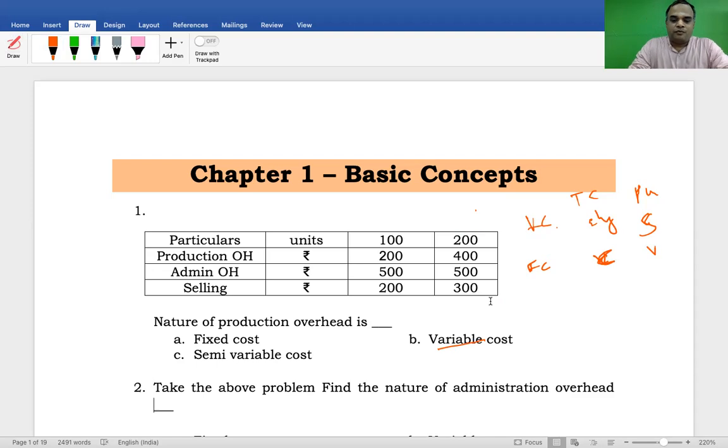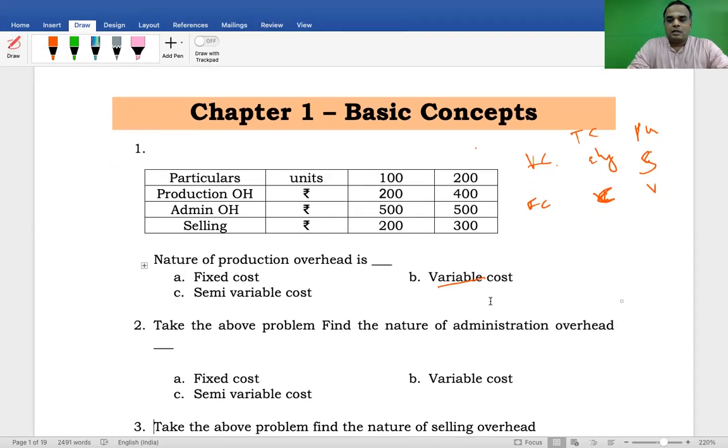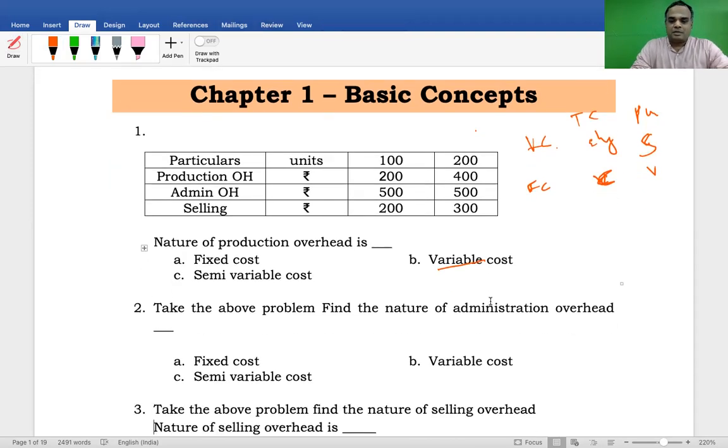Take the above problem. Find the nature of administrative overhead. Am I right? With respect to admin expenses, 500 and 500. Irrespective of the volume of production it remains constant, meaning that cost is called fixed cost. Therefore, administration expenses come under fixed in nature. Answer is fixed cost. Are you comfortable?